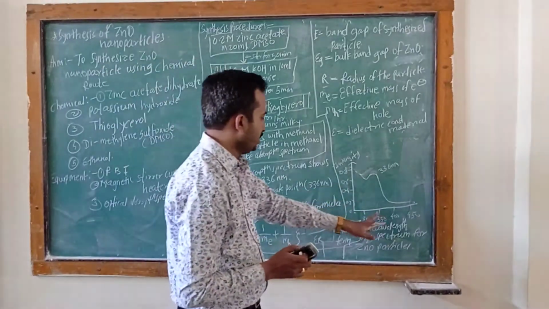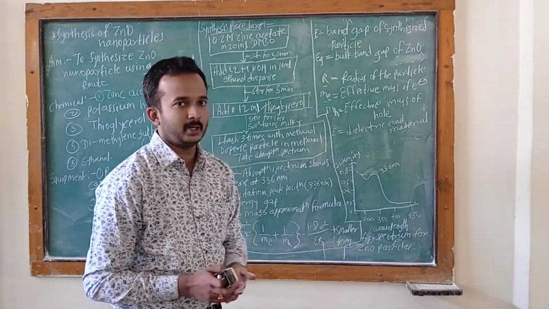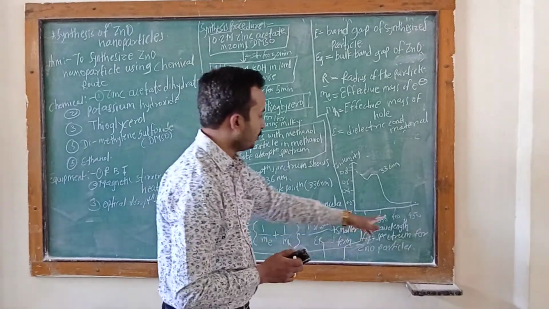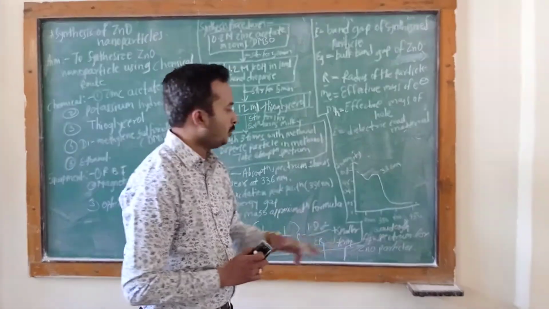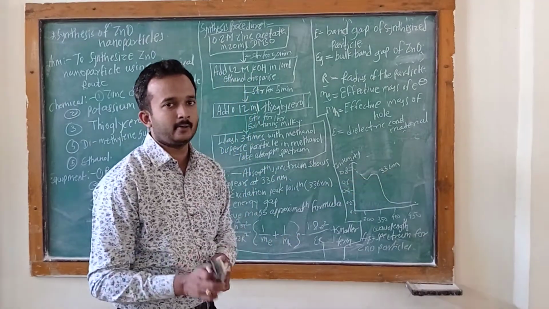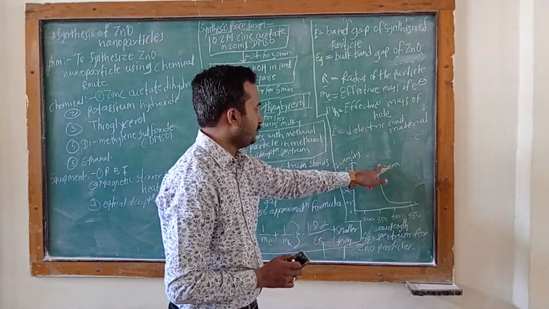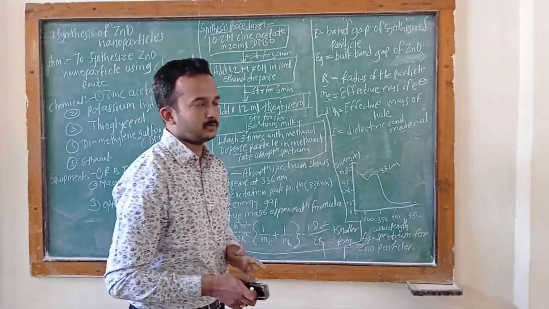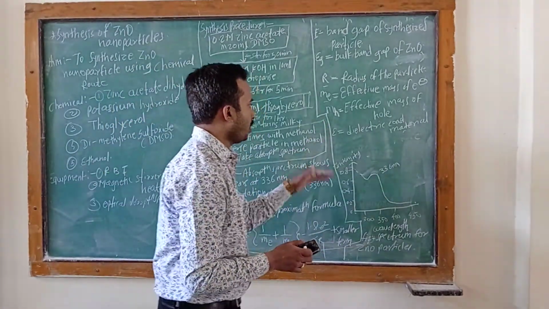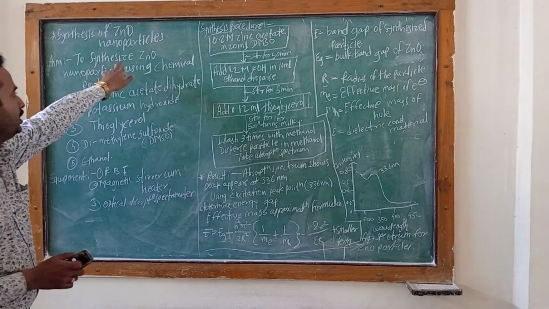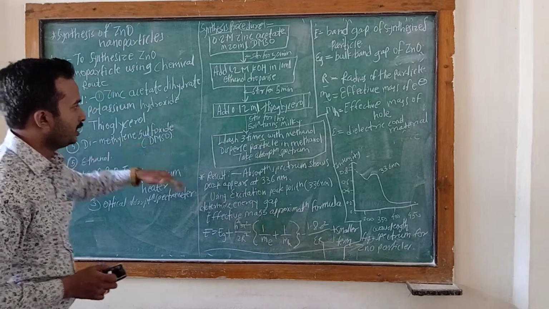And this is the spectrum of the zinc oxide particle, wavelength versus intensity. It shows the 336 nanometer peak, and that peak is an absorption peak. Therefore this is all about the synthesis of zinc oxide nanoparticle using the chemical route.